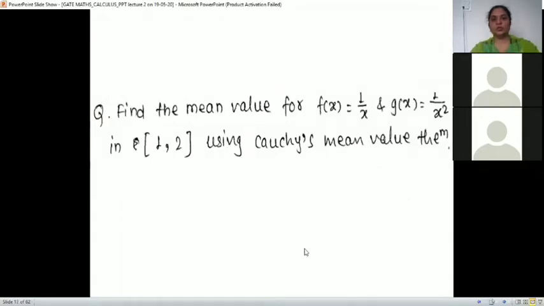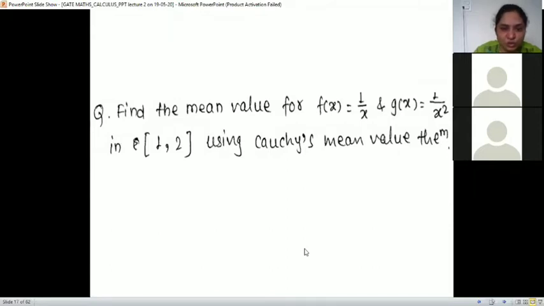Find the value for f of x is 1 by x and g of x is 1 by x square in the interval 1, 2 using Cauchy's mean value theorem. Do you remember Cauchy's mean value theorem, or I'll show you? Write down the function first. F of x is 1 by x, g of x is 1 by x square, and the interval is 1 to 2. And find the mean value. We have to find the mean value, c, by using Cauchy's mean value theorem.